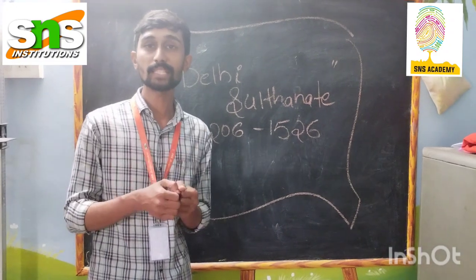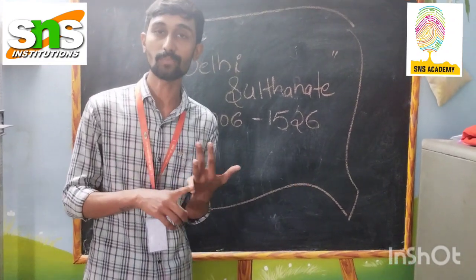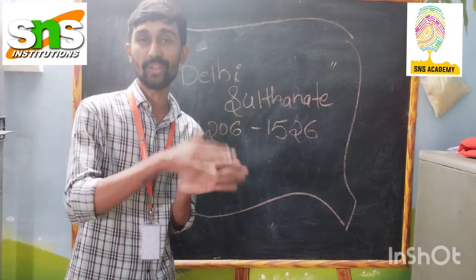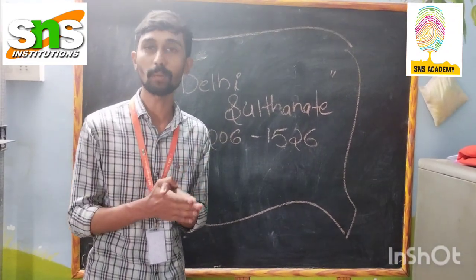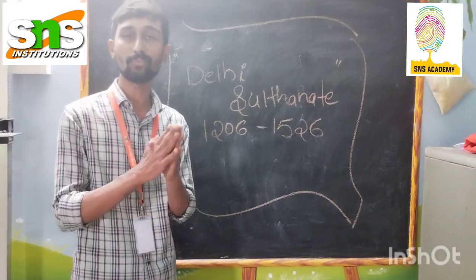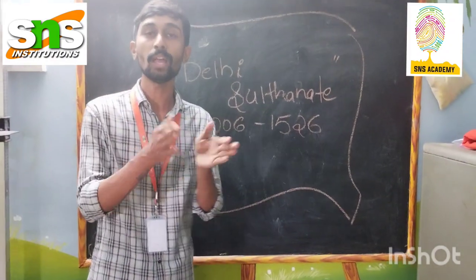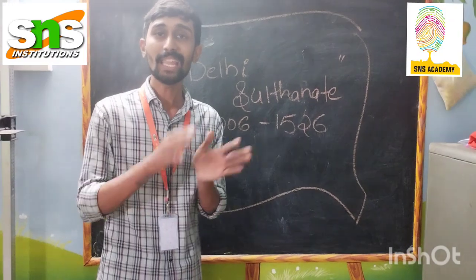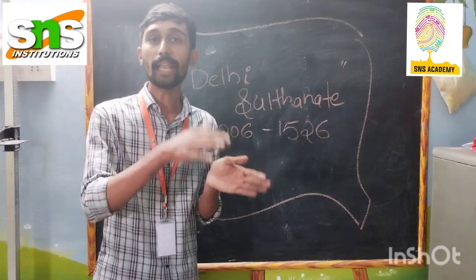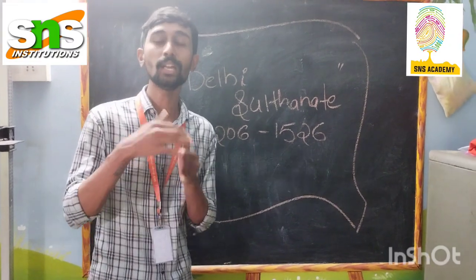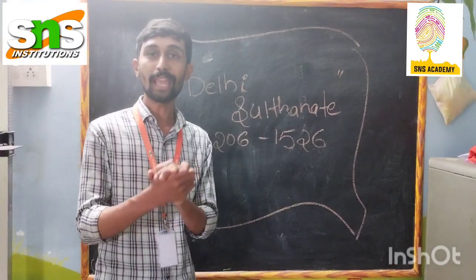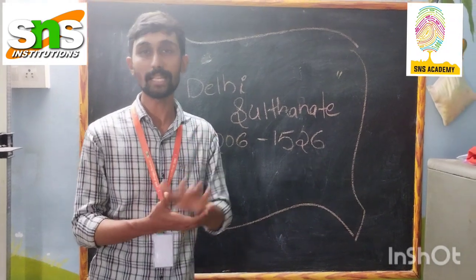In this period we have Iltutmish, who is one of the most important kings of that time. He finished the construction of Qutb Minar. And I already spoke about Qutbuddin Aibak. He is the first slave and the founder of the Mamluk dynasty. He started the Qutb Minar construction in his period, and King Iltutmish finished the Qutb Minar construction in his period. So the second dynasty is commonly known as the Khalji dynasty.